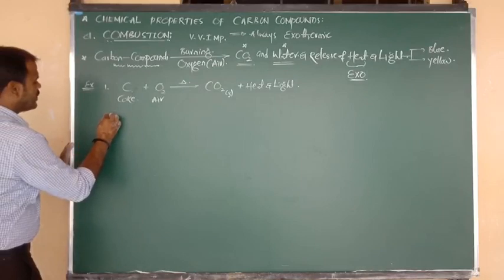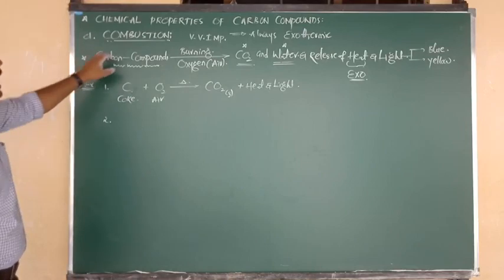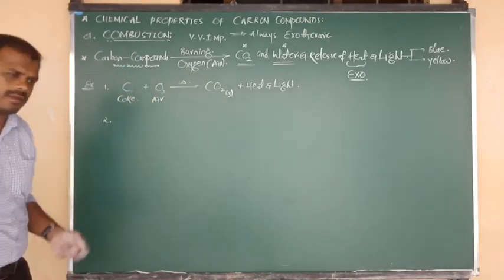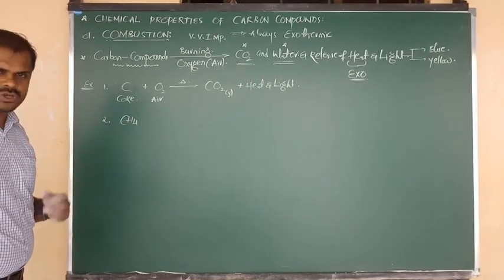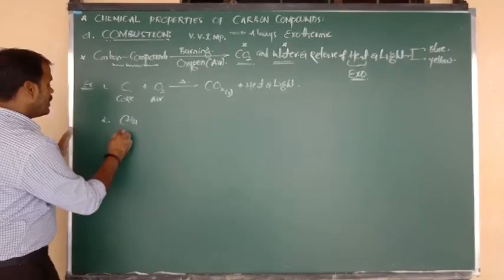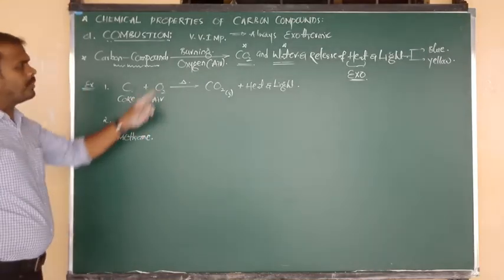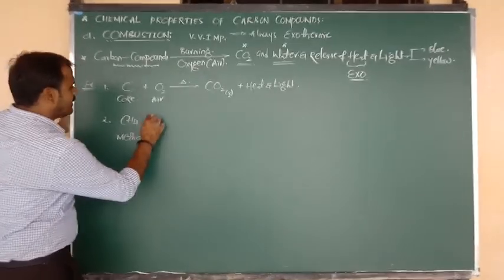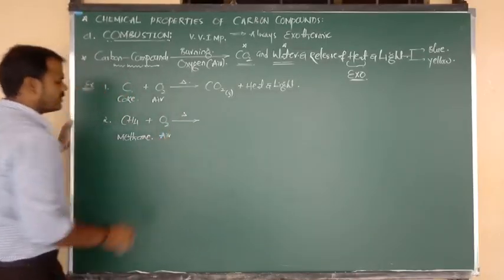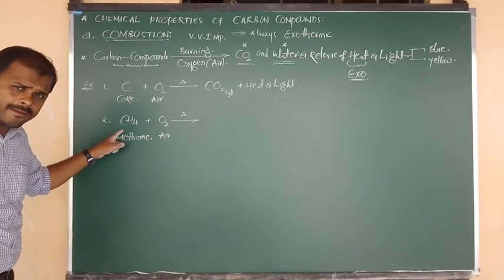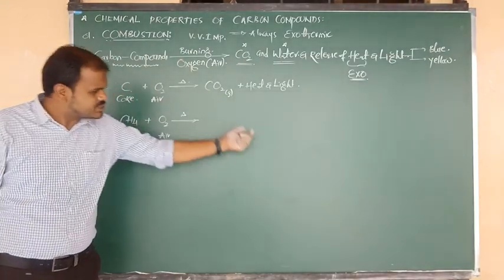Okay, good. So let me consider example number 2. Here I am going to show you some very important property. A carbon compound, the best example is alkane, and also methane. What is the formula of methane? CH4. Very good. The name of this compound is methane. Methane upon burning in the presence of air, heating with oxygen in the presence of air. Here how many carbon atoms are there? One carbon atom. Carbon should be changed into carbon dioxide and hydrogen should be changed into the water molecule.